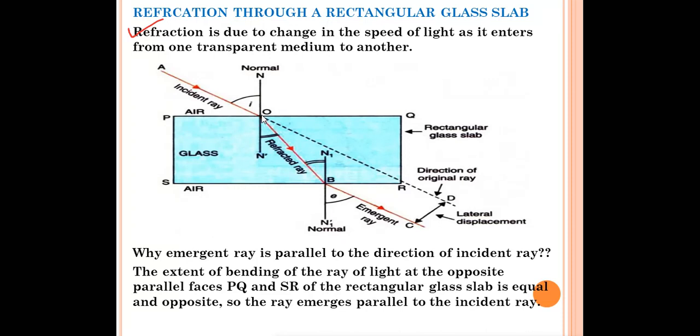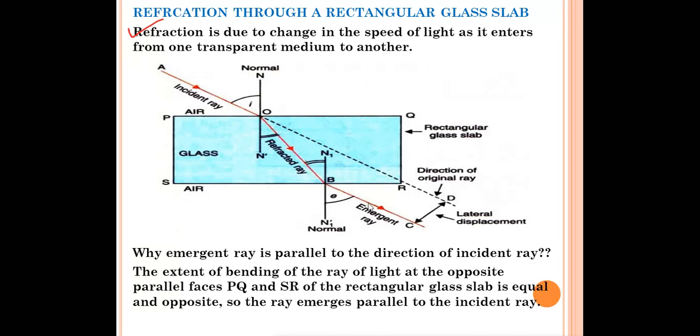Now this ray which is coming from here, again it is coming from glass and coming out into air. Coming out means again the speed of light will change in glass and air. So the speed of light will again change from glass to air. When it comes from glass to air, then again what will happen? The speed of light is changing. It should go in a straight line, but it is not going in a straight line. Again bending of light takes place. Again refraction takes place. The ray which is coming out into air is called the refracted ray. And this is the normal. The angle between the refracted ray and the normal is called the angle of refraction.